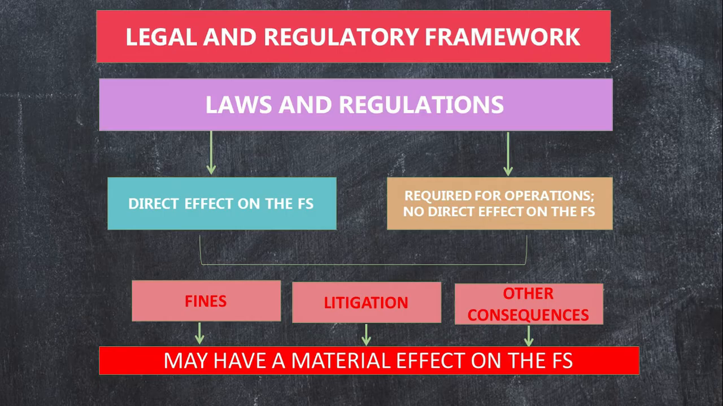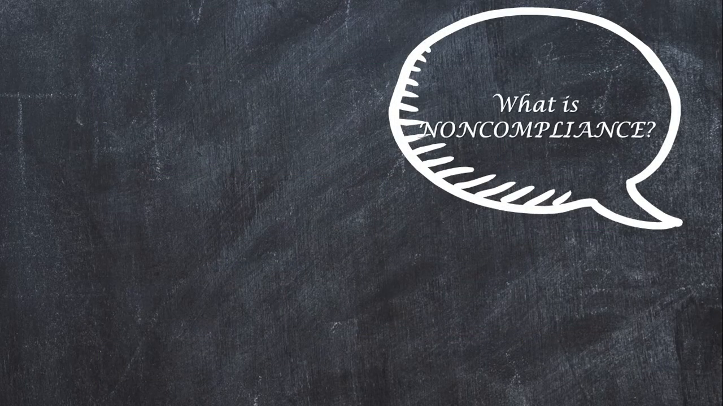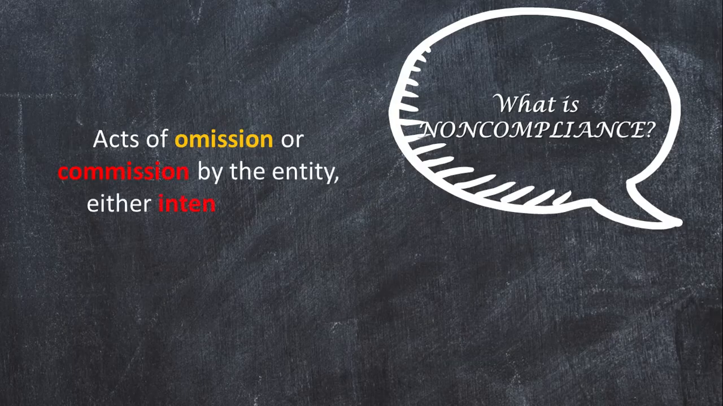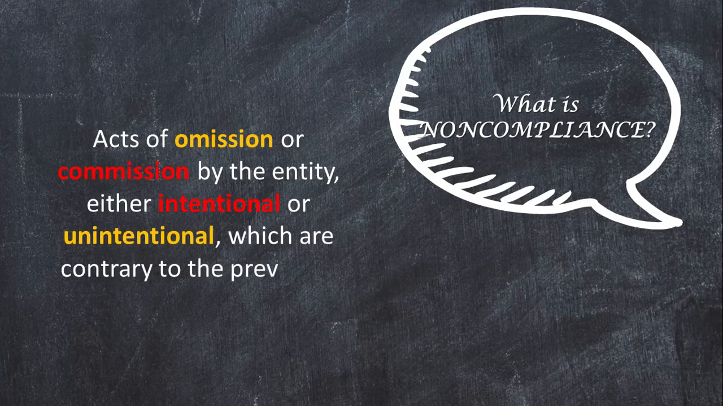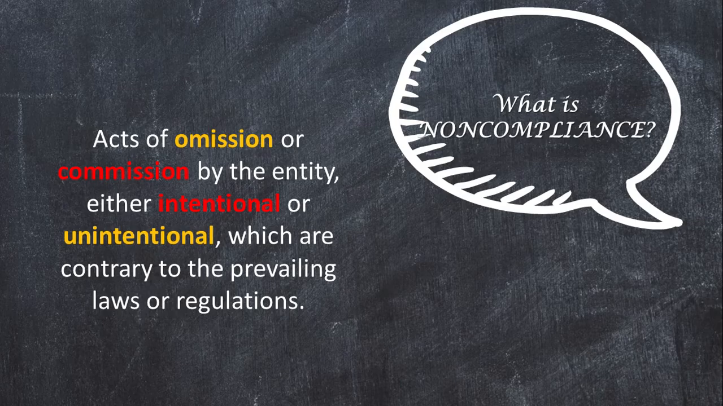Before we go any further, let us first understand what exactly is non-compliance. PSA 250 defines non-compliance as acts of omission or commission, either intentional or unintentional, which are contrary to prevailing laws or regulations. This means it is something that the client has either excluded or included, did not do or have done, either fraudulently or mistakenly. For as long as it is against laws or regulations, it is considered non-compliance.